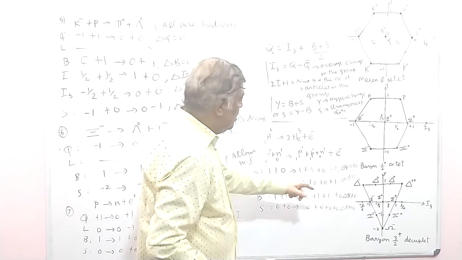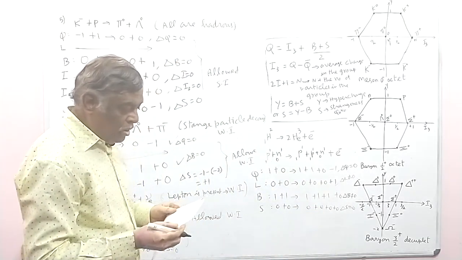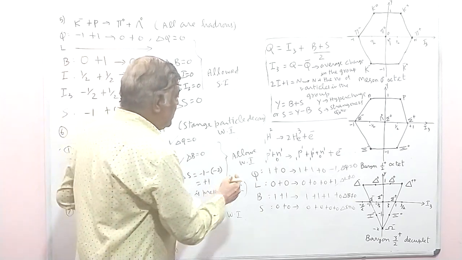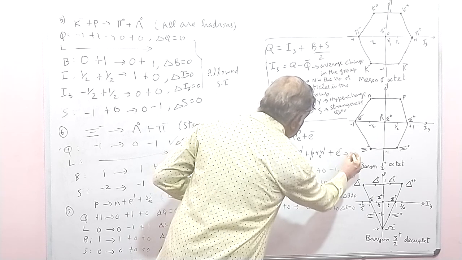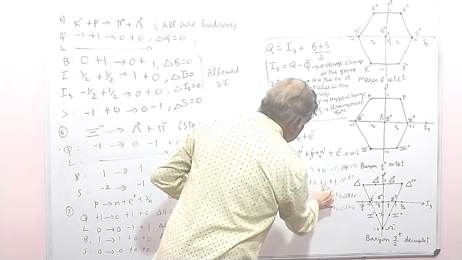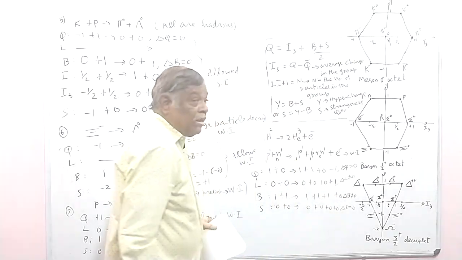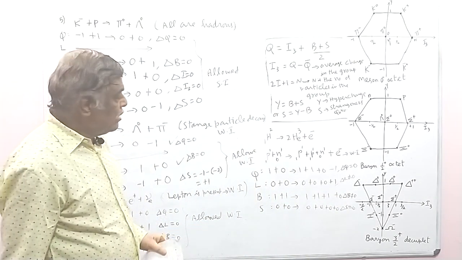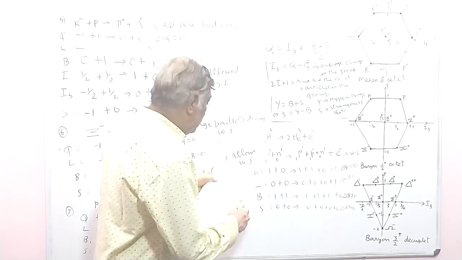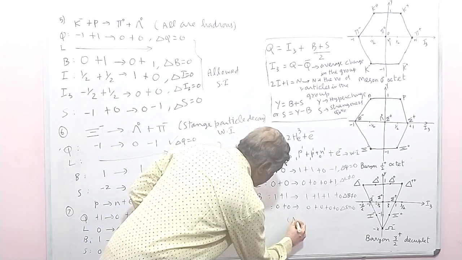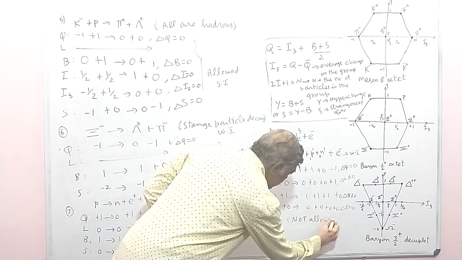So delta L is not 0, delta B is not 0. Since a lepton is present, it is a weak interaction. But since delta L is not 0 and delta B is not 0, the lepton quantum number is not conserved and the baryon quantum number is not conserved. Therefore, this is not an allowed reaction. So this is not allowed.